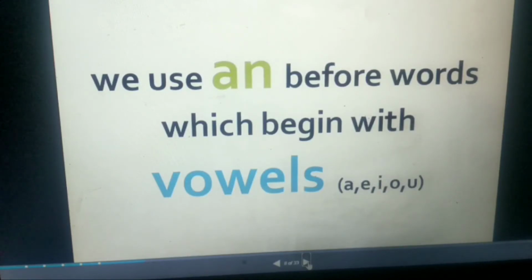Now, let us find out the use of an. We use an before words which begin with vowels. And vowels are five in number: A, E, I, O, U. These are the five vowels. And we use an before the words which begin with vowels.